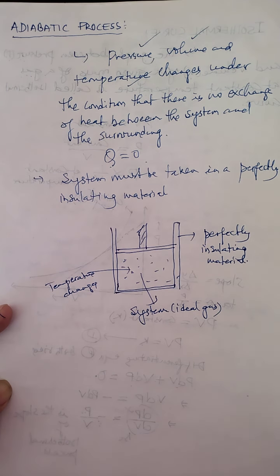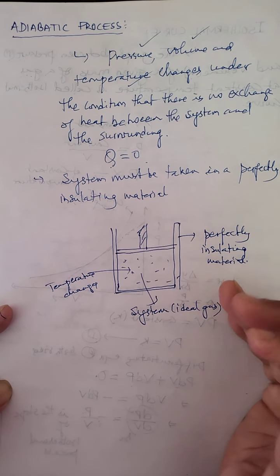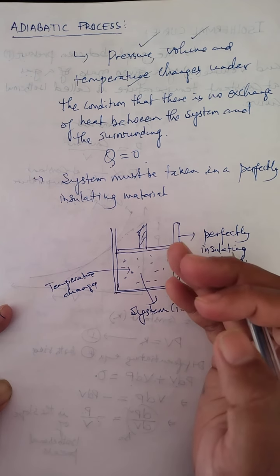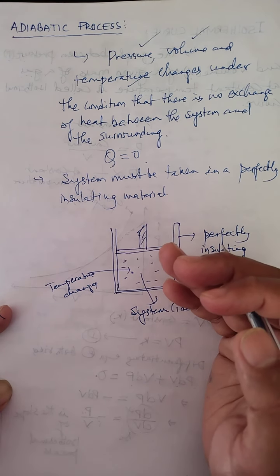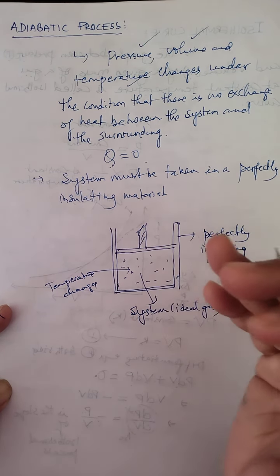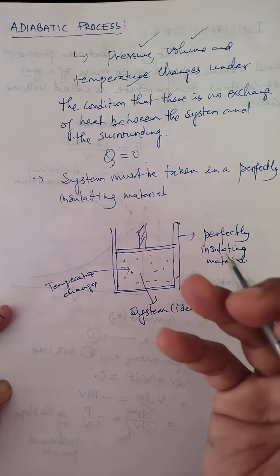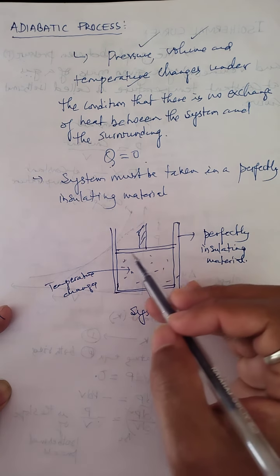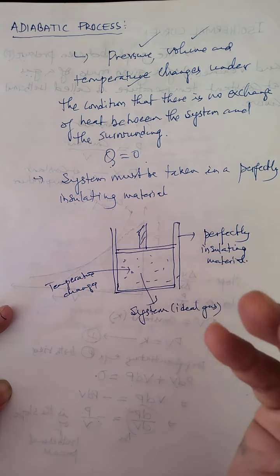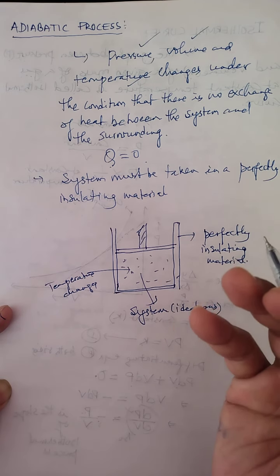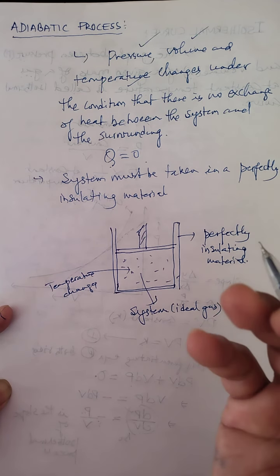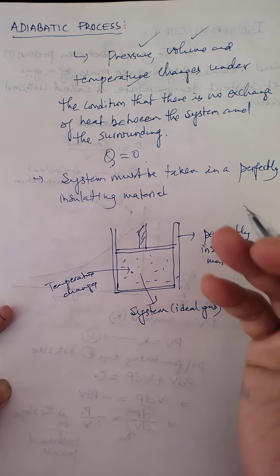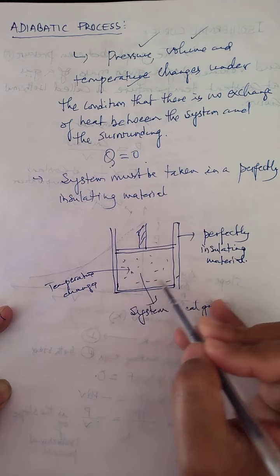Now, the other process can also happen: if any heat is absorbed by the system, and no heat can come from the surrounding, then the temperature of the system falls.